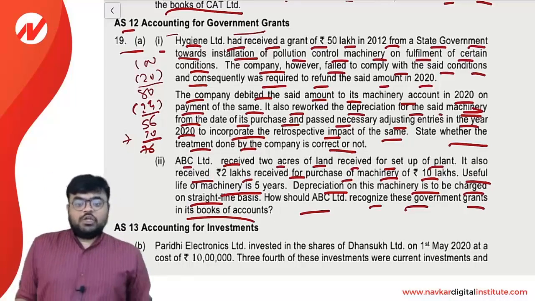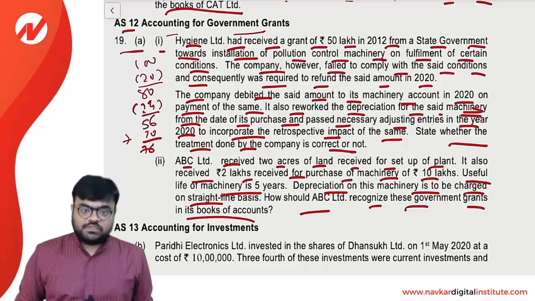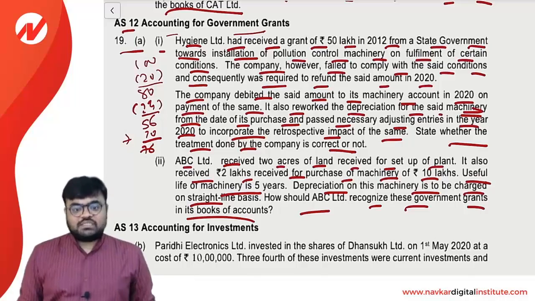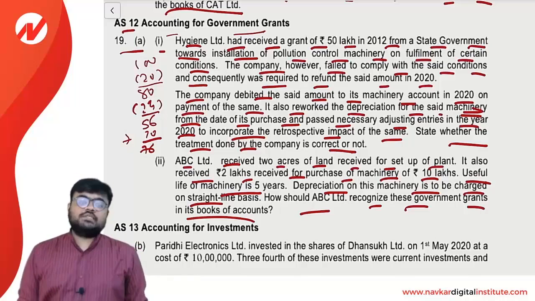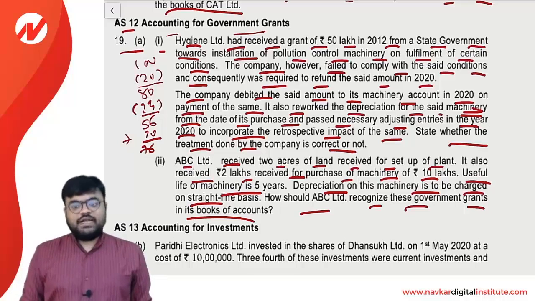Second, you are receiving 2 lakh rupees for the purchase of machinery of rupees 10 lakh. So whenever I am purchasing the machinery, I will pass an entry: machinery account debit to bank account, 10 lakh rupees. And against that 10 lakh, I am receiving 2 lakh rupees. So simple, this will be considered as a monetary grant. And this monetary grant is for the depreciable asset.